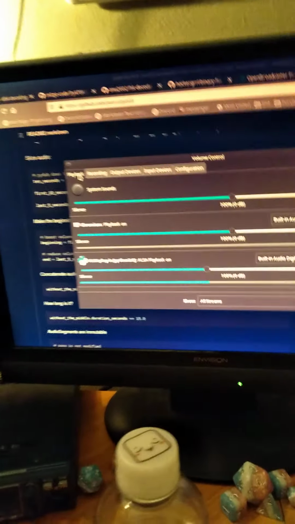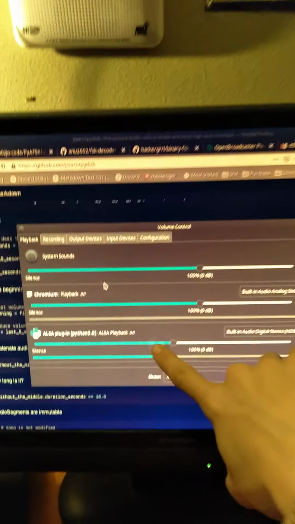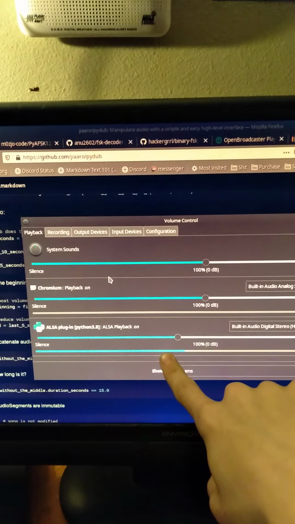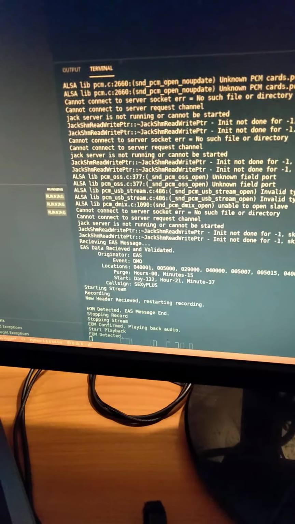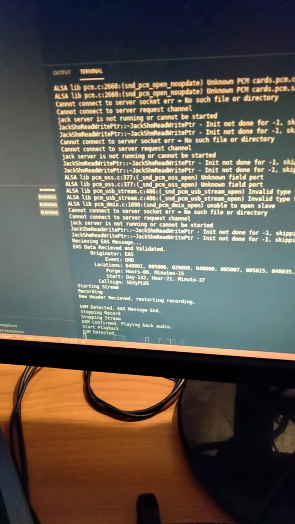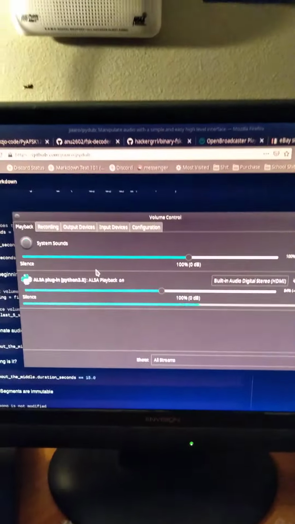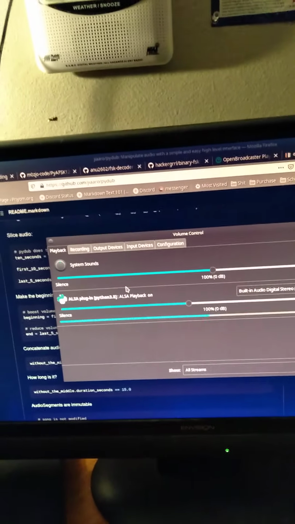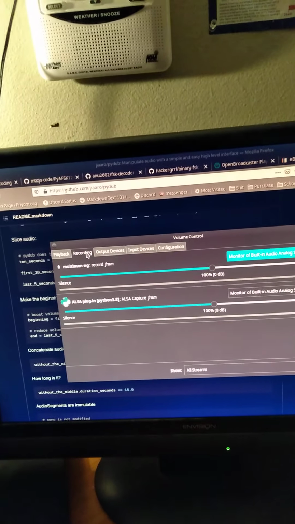Playing back audio. National Weather Service Office in Tulsa. The preceding signal was a test of the NOAA Weather Radio. This concludes this week's test of the NOAA Weather Radio All Hazards public warning system. We now return to our normal programming.